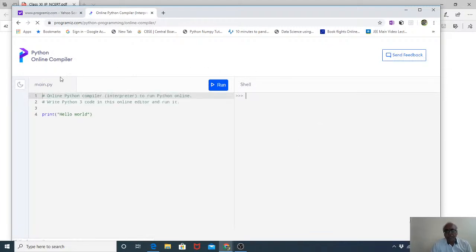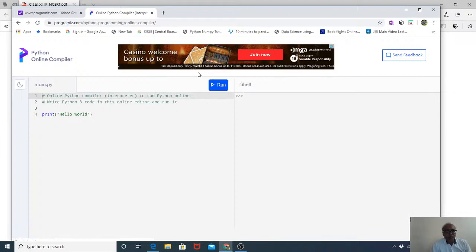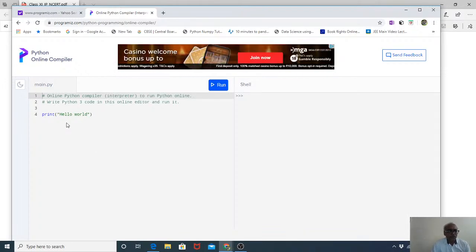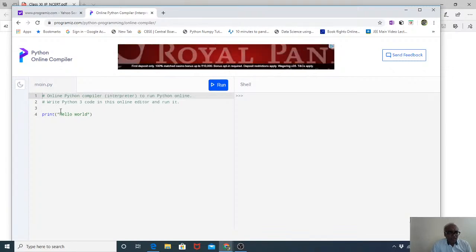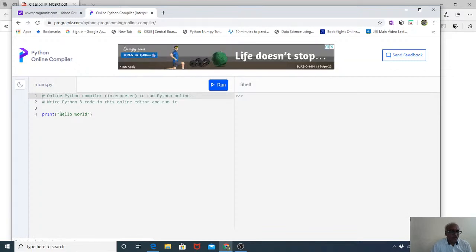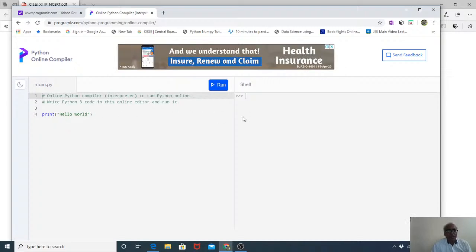Now you will see this compiler setup. Clear? This is the editor. All right. And in the editor we have to write some code here. Here they have written first print, hello. Print, bracket start. This is the left bracket and this is the right bracket, and in between they have written hello world. The hello world is in inverted commas. Whatever you write in inverted commas will appear as the output.